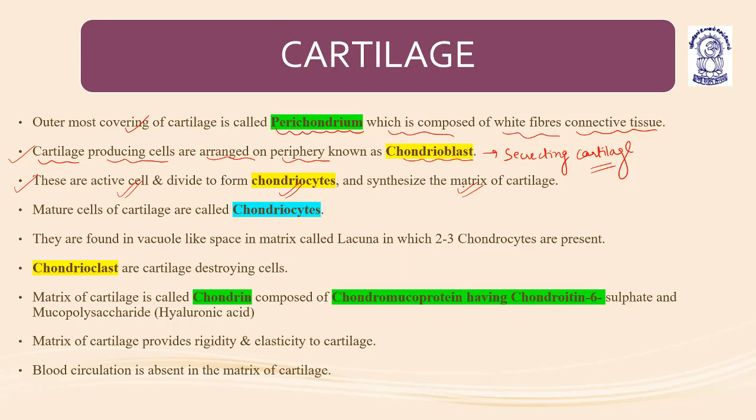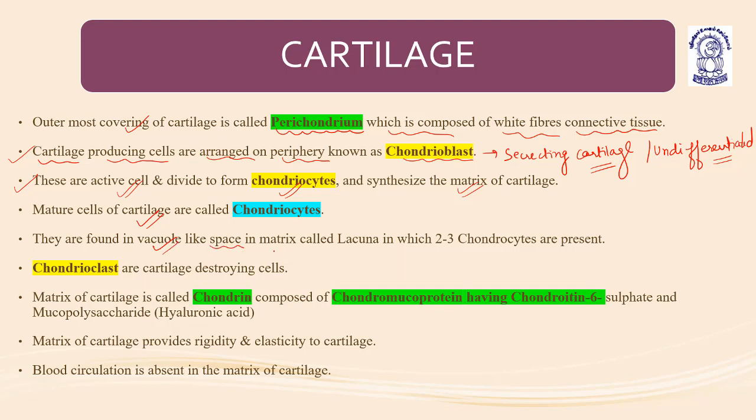Mature cells of cartilage are called chondrocytes, and immature or undifferentiated cells are known as what? Chondroblasts.